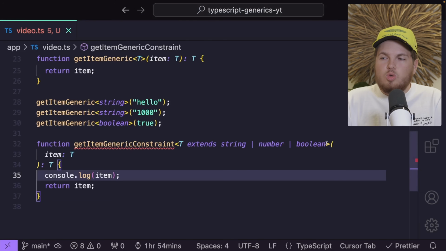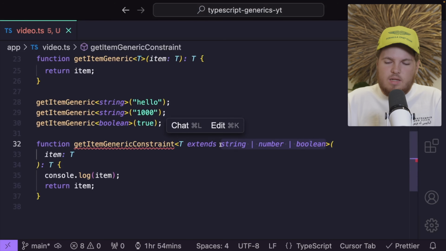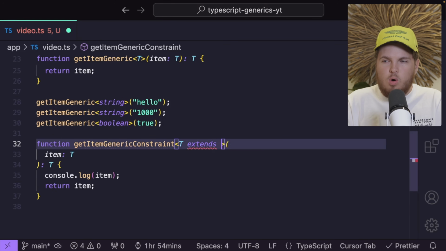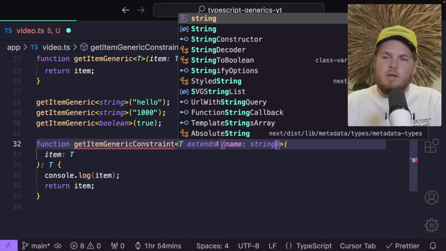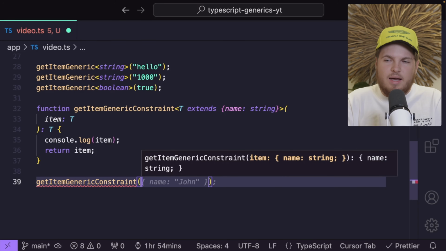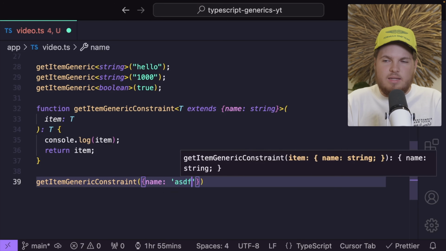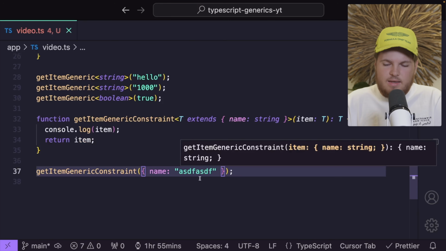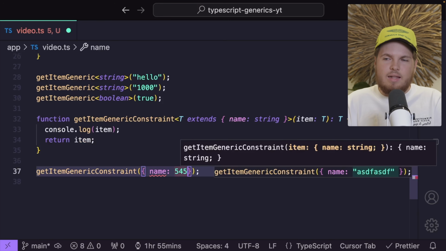And of course, you could also extend it by an object. So instead of right here expecting a string, number, or boolean, we could expect an object with a name of type string. And then if I call getItemGenericConstraint, I can only pass an object with a name and a string right here. If I pass a number, for example, we will again get an error.